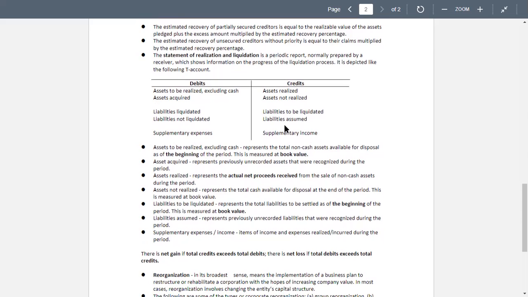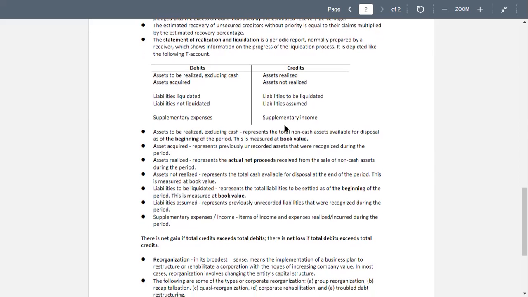Reorganization. In its broadest sense, it means the implementation of a business plan to restructure or rehabilitate a corporation with the hopes of increasing company value in most cases.